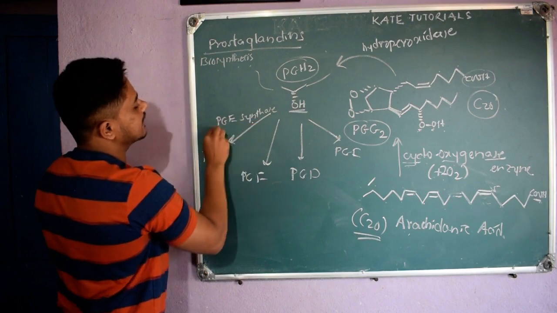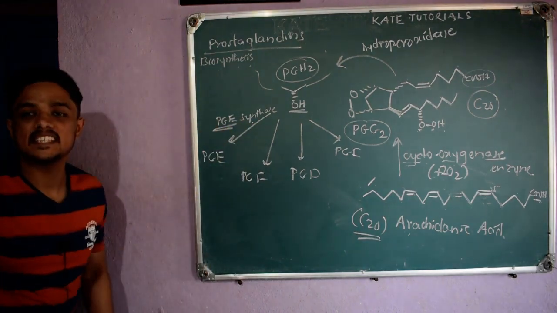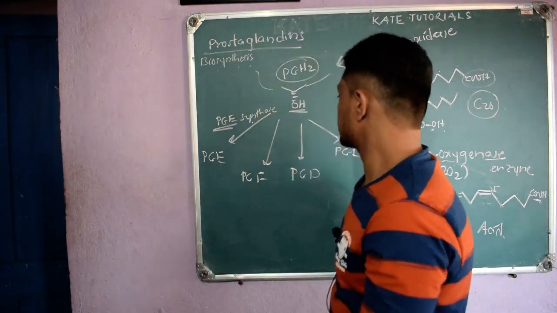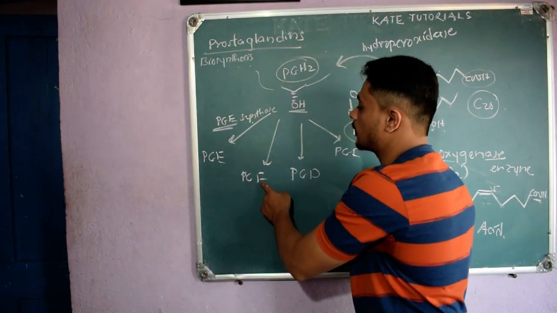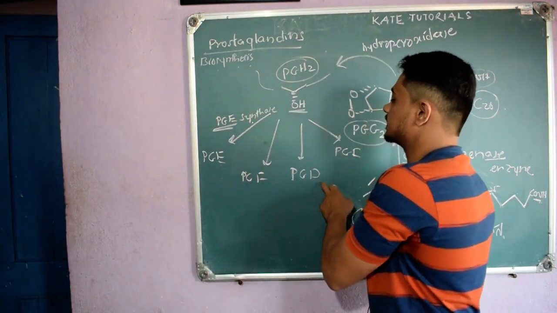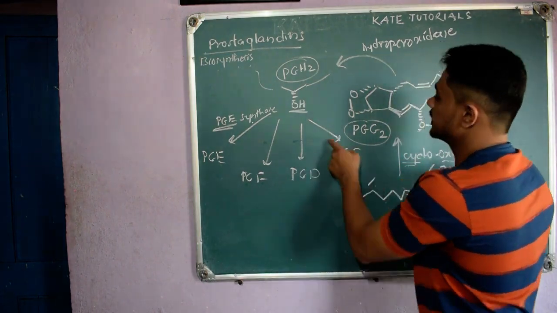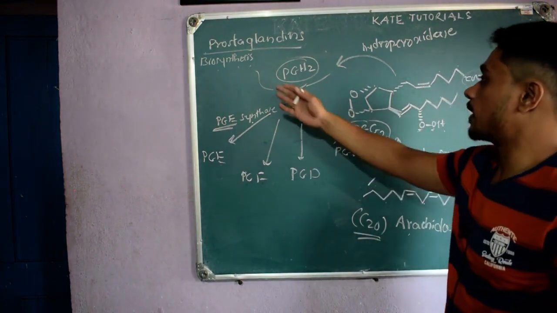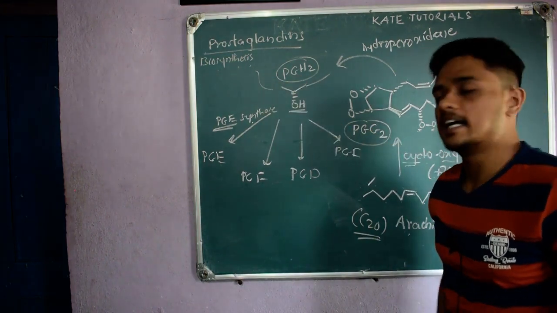Enzymes which synthesize PGE, we call PGE synthase. Similarly, to synthesize PGF, there are enzymes which we call PGF synthase. Similarly, PGD synthase, PGI synthase, right? So this is how the biosynthesis of prostaglandins happens, right?